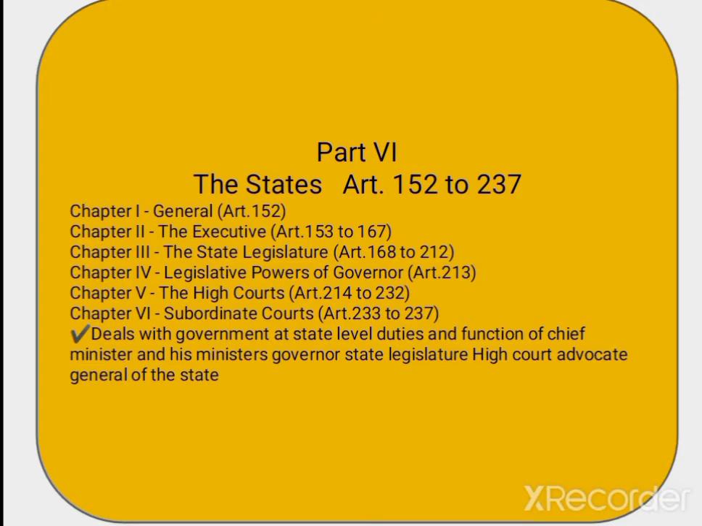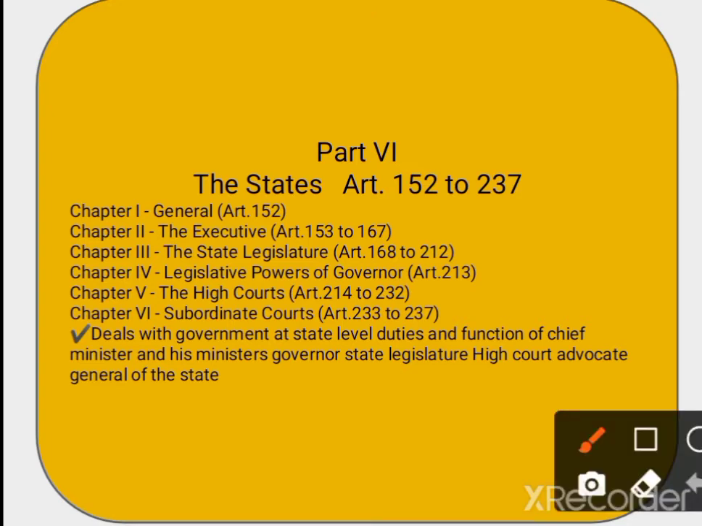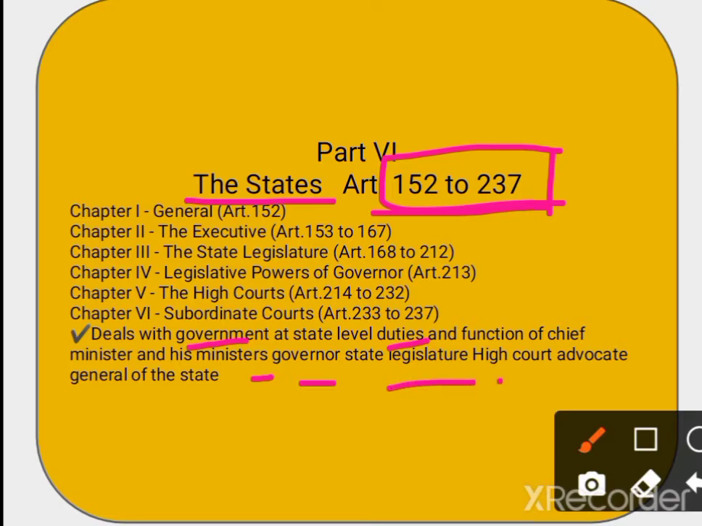So what do we see in Part 6? Part 6 deals with the state subject, and it relates to articles 152 to 237. So what can we find in this part? Part 6 deals with the government at state levels, the duties and functions of the chief minister and his ministers, the governor, the state legislature, the high court, and the advocate general of the state.